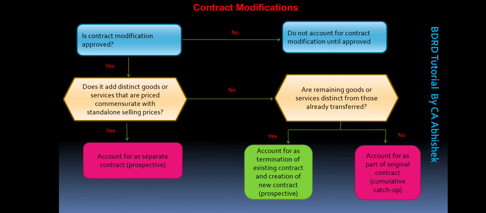So these are specifically the conditions in order to see whether the contract modification arises or not, and how the revenue will be recognized when a contract modification takes place. Should we take that contract modification as a separate contract, or should we terminate the existing contract? So there are certain conditions to it.